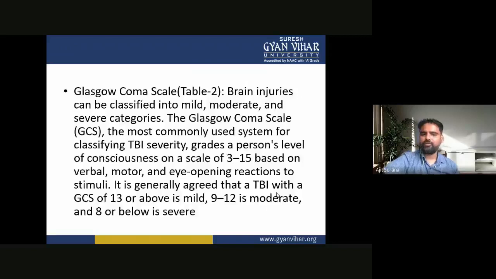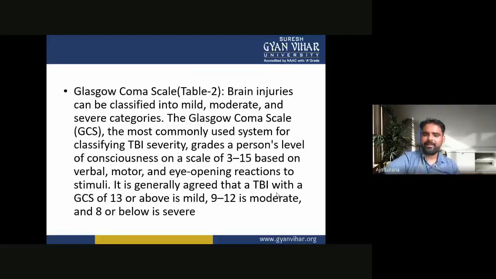Now, the Glasgow scale. According to the Glasgow scale, brain injury can be classified into mild, moderate, and severe categories. The Glasgow scale is the most commonly used system for classifying TBI severity.